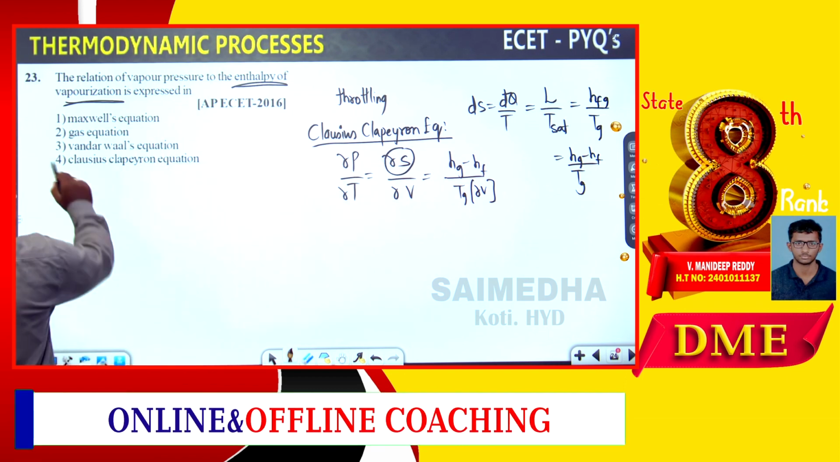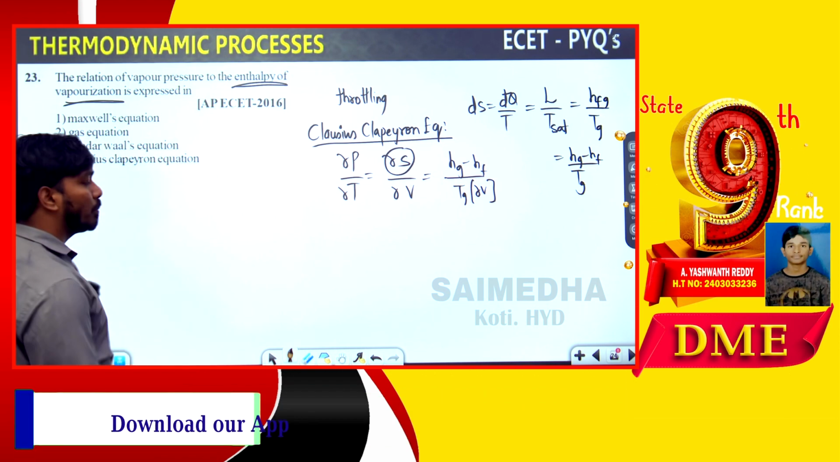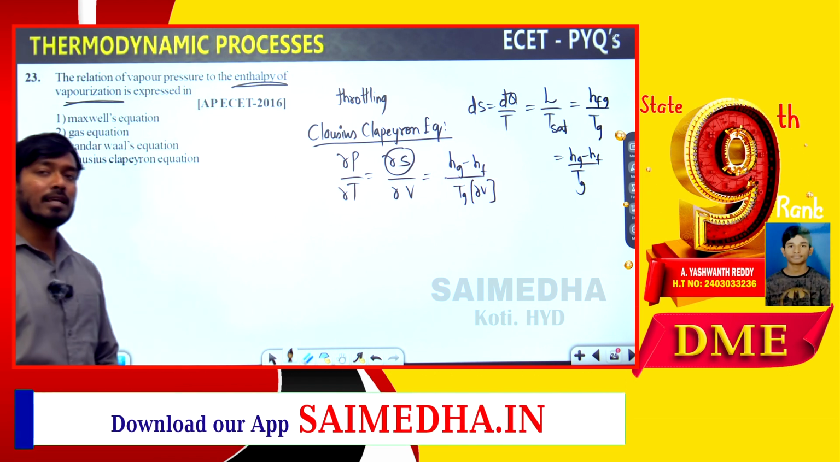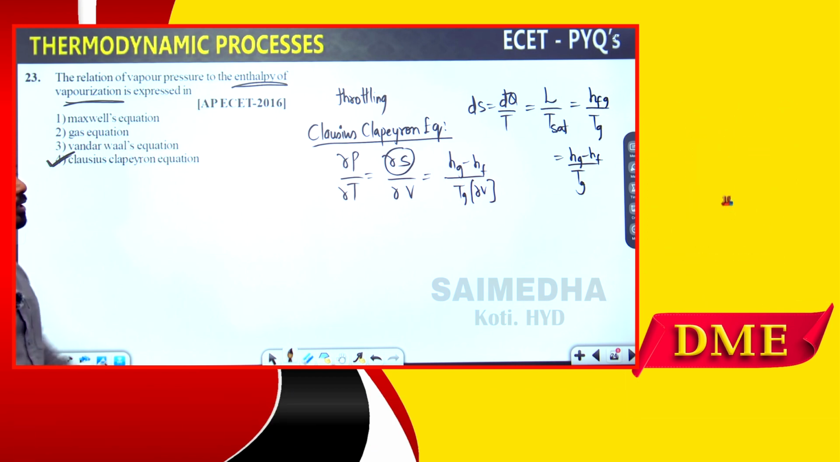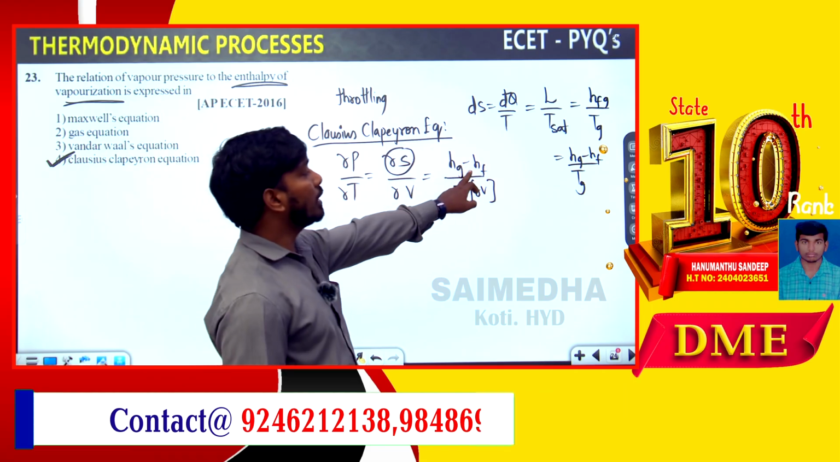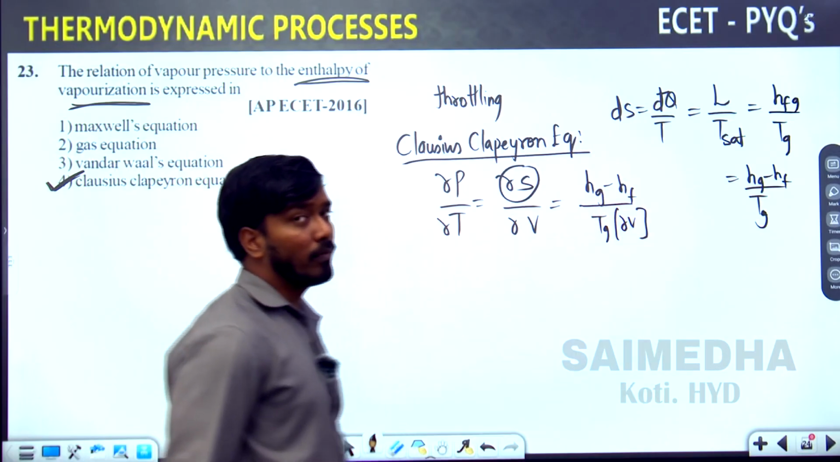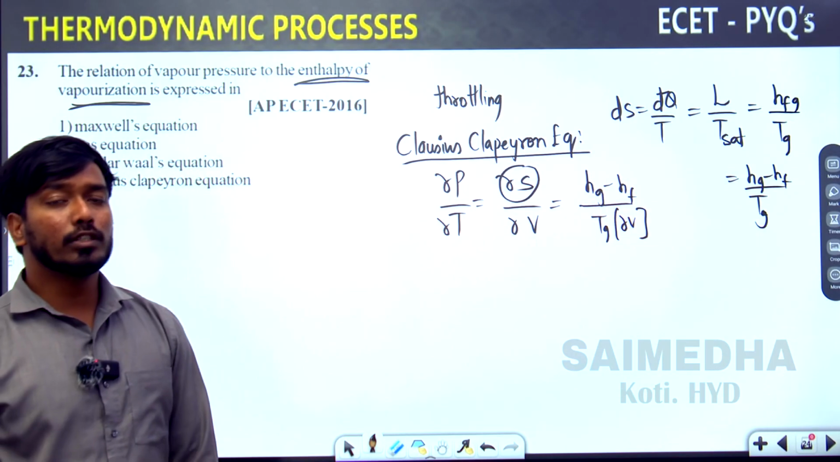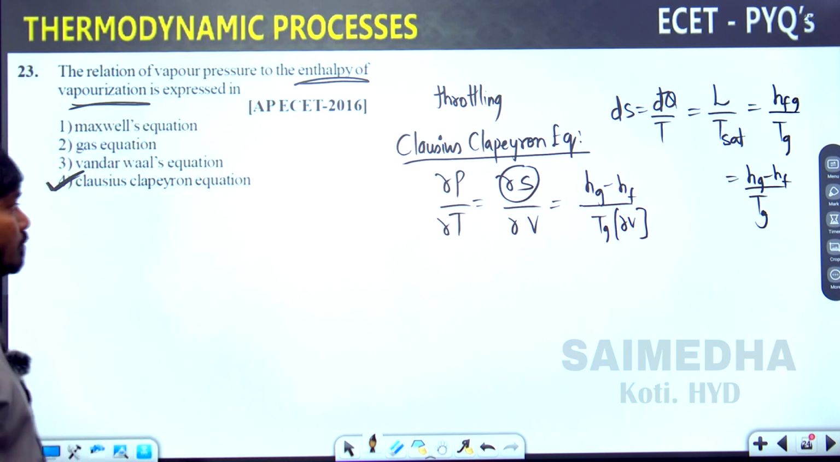This equation is given by which equation? The Clausius-Clapeyron equation. Usually it can also be written as a Maxwell equation, but when we substitute it in the form of enthalpies, in the form of latent heat, it is regarded as the Clausius-Clapeyron equation. Okay, go for the next question.